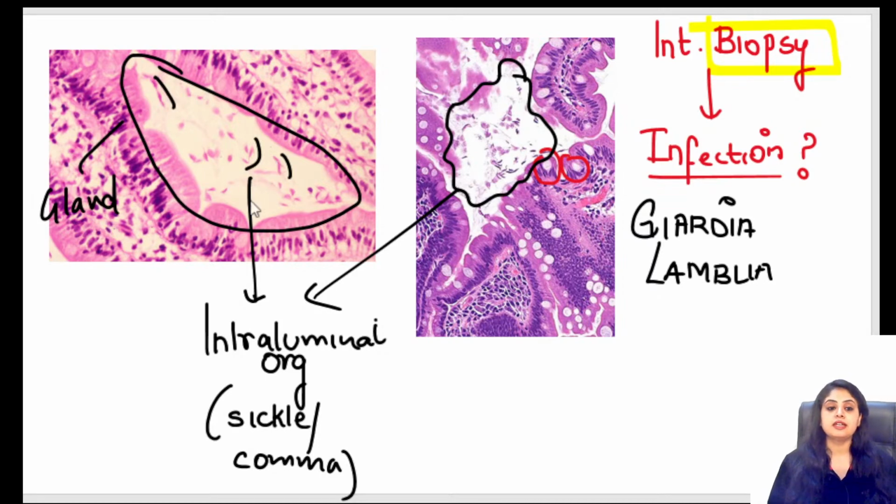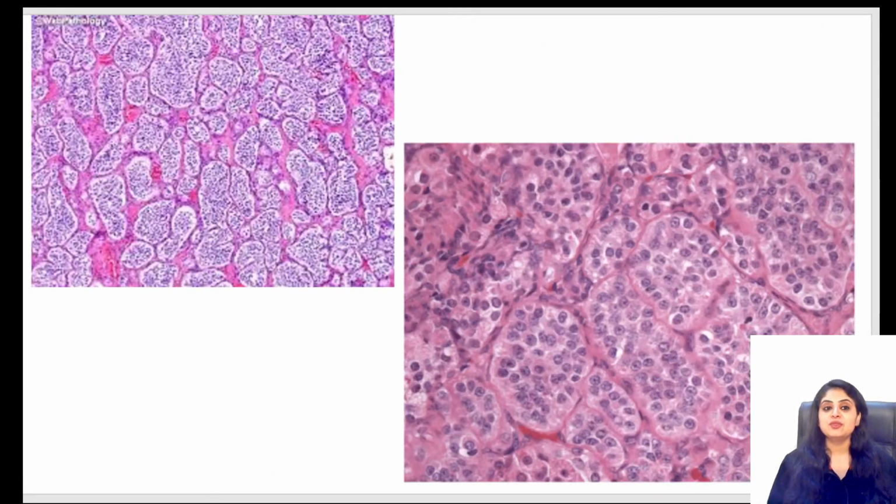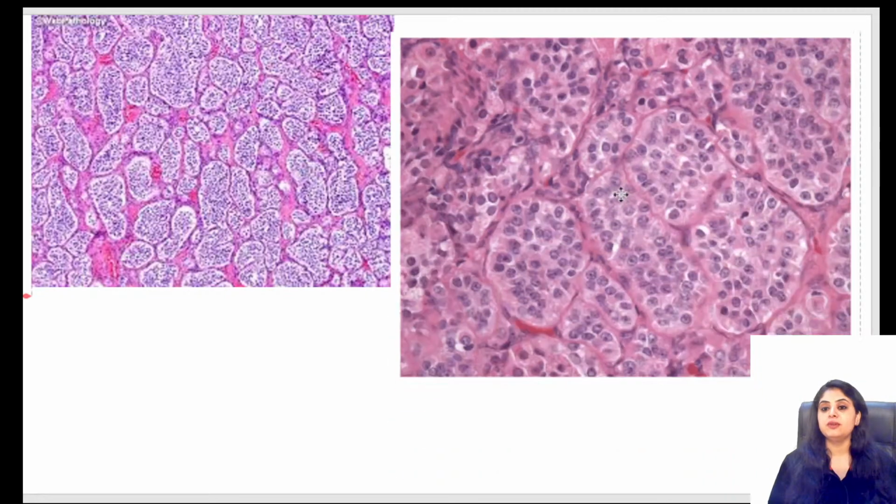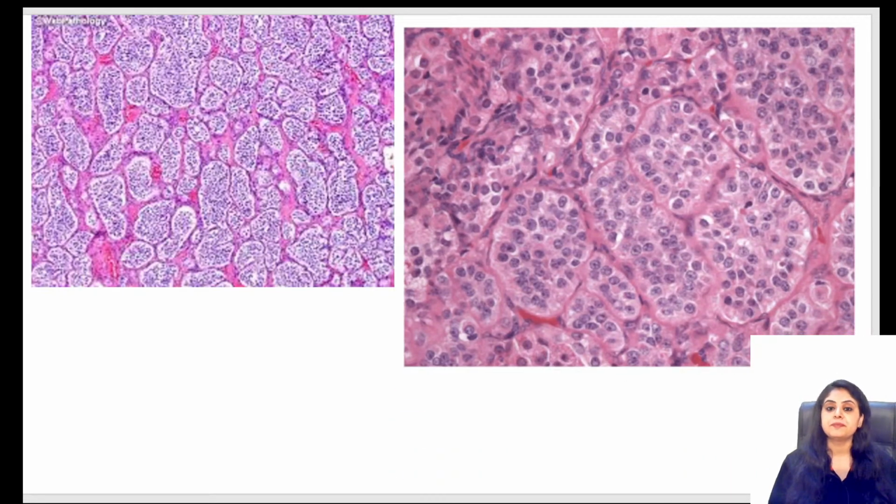This one is done. Let's move on to the next one. I don't want to give you any history as of now. Let's see if you can identify. Two pictures showing the same thing. Identify any one that works for you. Is there any pattern that is very evident out here?